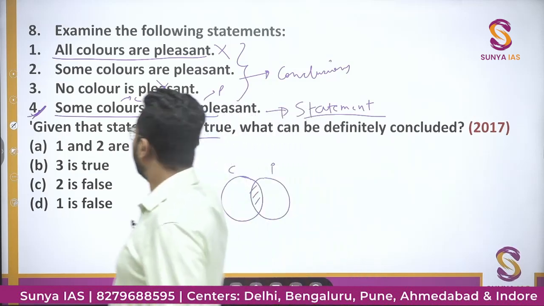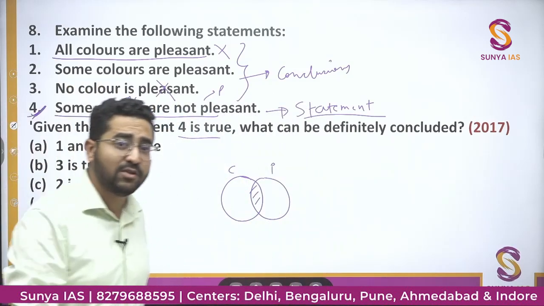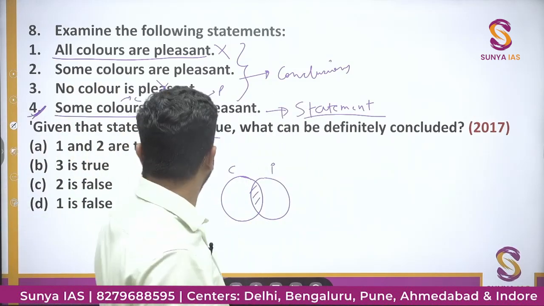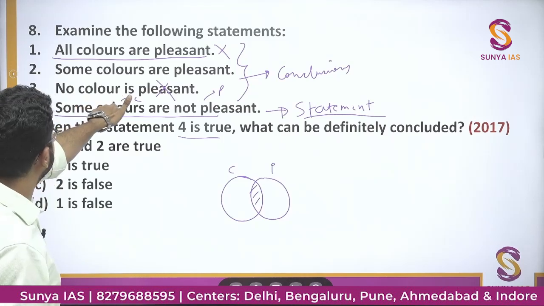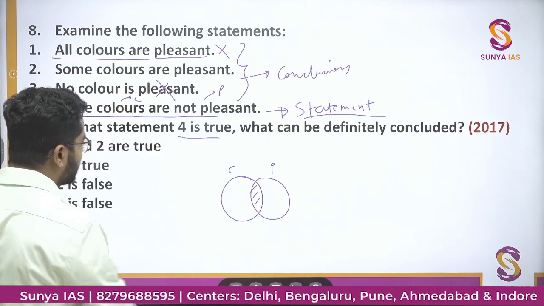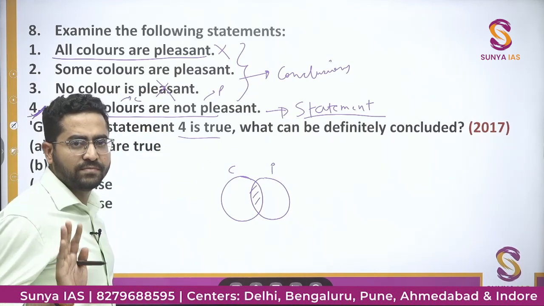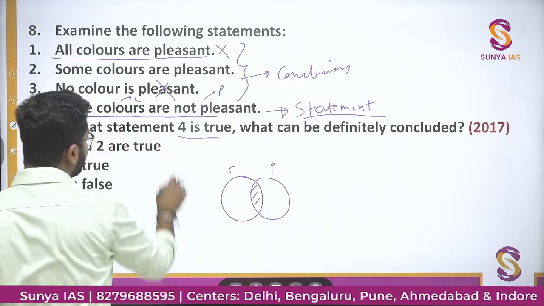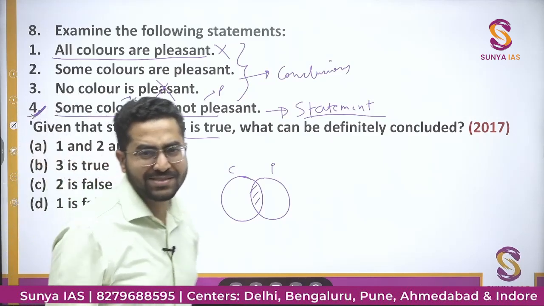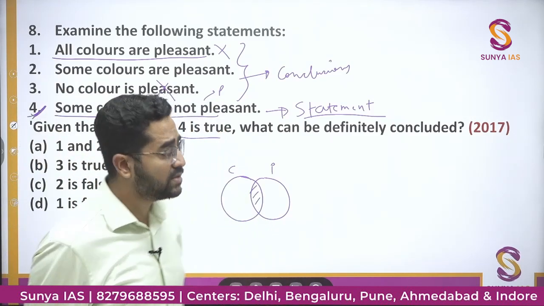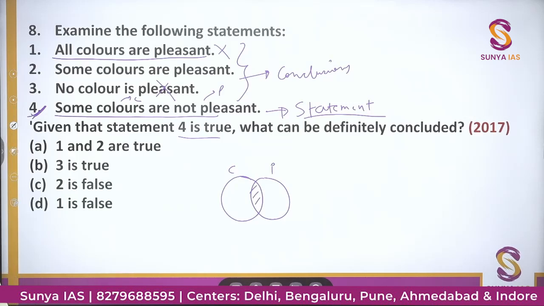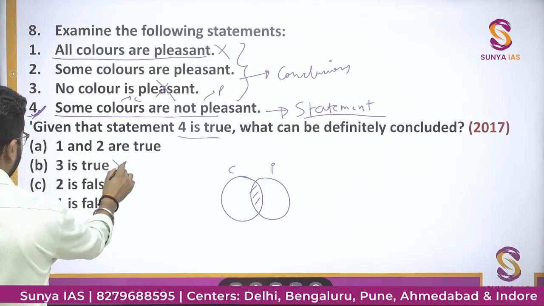ठीक है. जो some statement है, जो affirmative वाले, उसके लिए आपको सारी possibility चेक करनी पड़ेगी. तो पहले तो मैंने third को, no color is pleasant, this is wrong. So we cannot say whether no color is pleasant or not. This might be possible, but you cannot tell with surety that no color is pleasant. So option third is wrong.